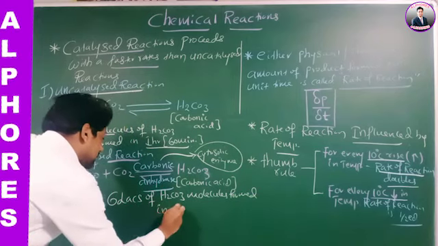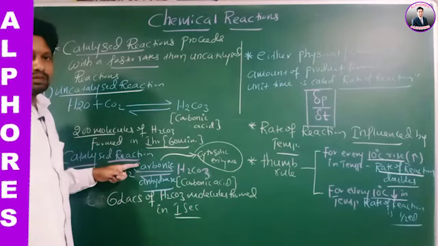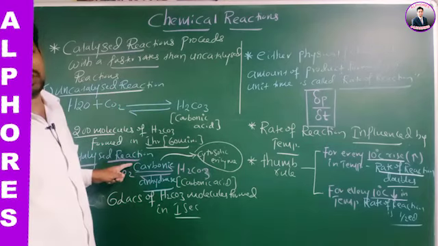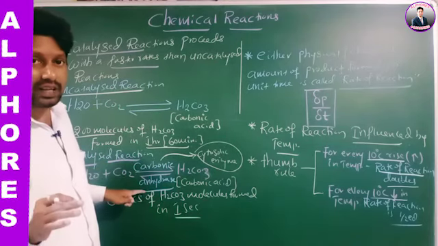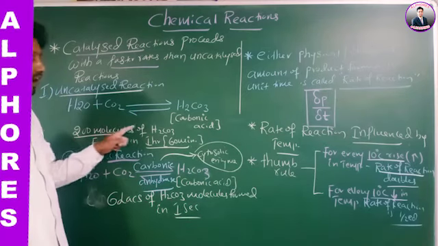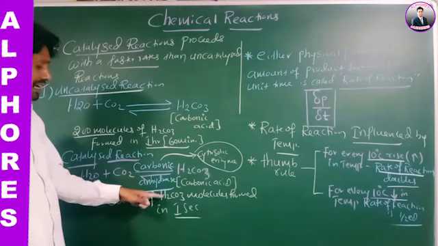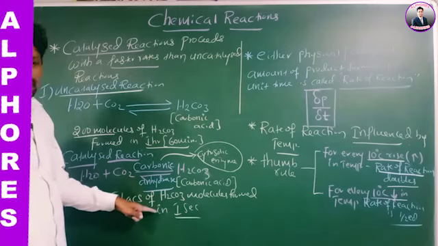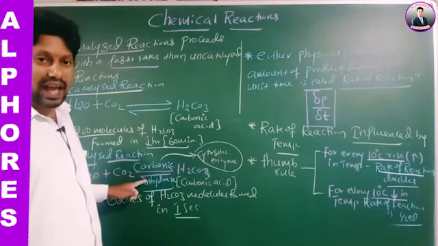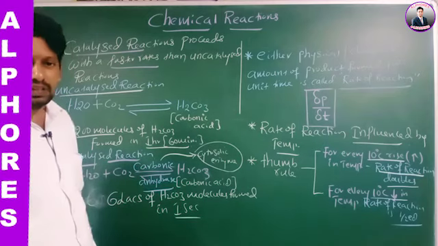In 1 second. It means this enzyme accelerates the rate of reaction by 10 million times. Here, 200 molecules of carbonic acid form in 1 hour, and here 6 lakh carbonic acid molecules form in 1 second. It means this enzyme has accelerated the rate of reaction by 10 million times, right?